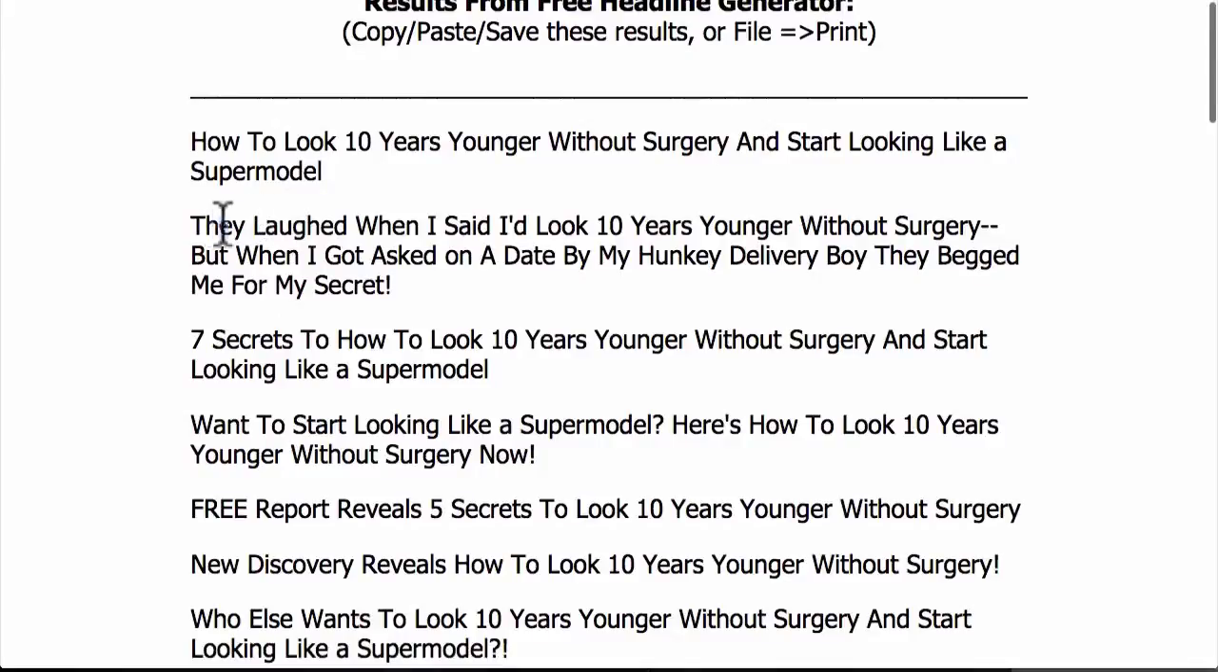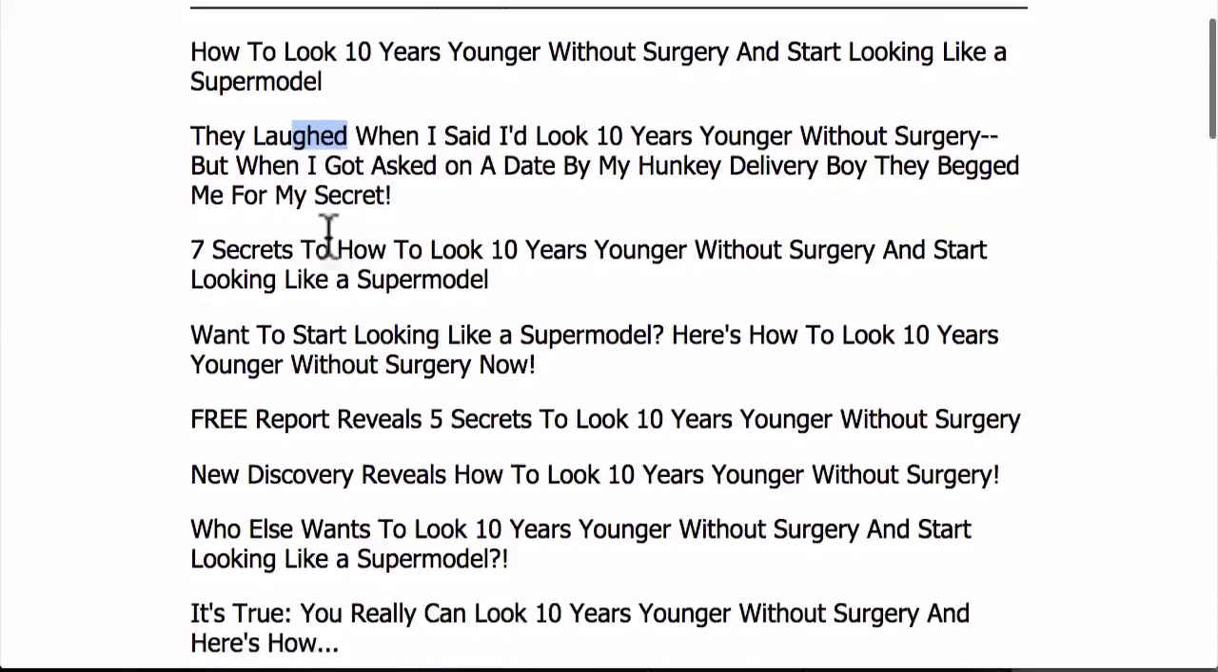So let's look at this one right here. They laughed when I said I'd look 10 years younger without surgery, but when I got asked on a date by my hunky delivery boy, they begged me for my secret. You can do this exact same thing for your dog niche, right? They laughed when I said I'd have an obedient dog in just 48 hours, but when my dog acted like a perfect pooch, they begged me for my secret. Let's look at this one: 7 secrets to get a perfectly behaving dog without having to discipline him.